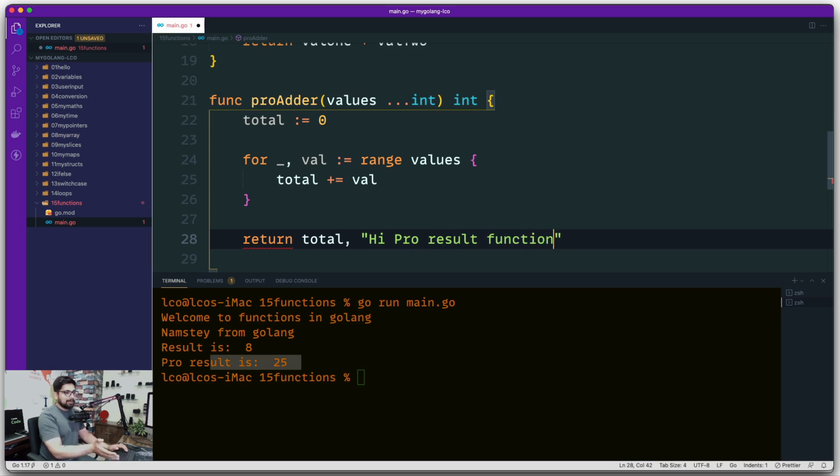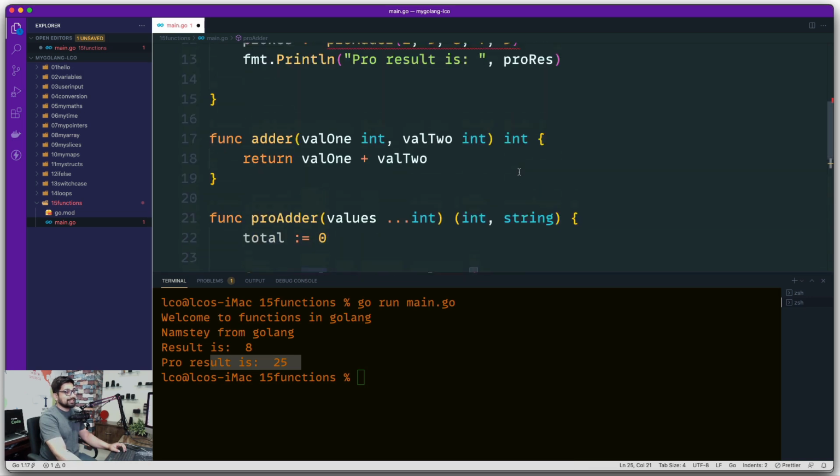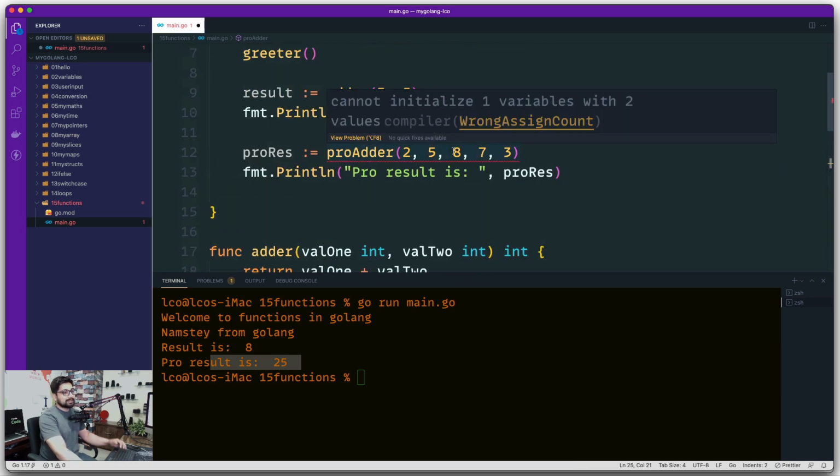God knows why, but you want to return the string as well. All you have to do is come up here and say that I will return you a string as well. But since you're returning 2 values, it is important that you wrap them inside parentheses, and that's the valid syntax. Of course, this will give you an error when you're using this method, because now this method is giving you 2 values, the same error that we have seen with the comma OK syntax.